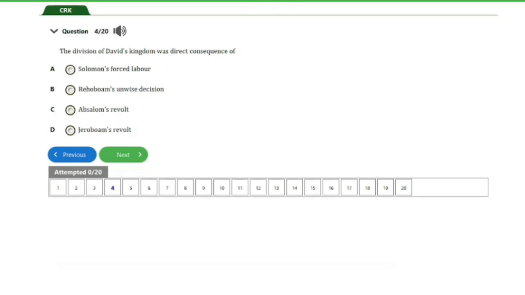So guys, we have question number 4 here. It says, the division of David's kingdom was a direct consequence of A, Solomon's forced labor, B, Rehoboam's unwise decision, C, Absalom's revolt, D, Jeroboam's revolt. So guys, the answer to this question is option B, Rehoboam's unwise decision. And that's it for this question. Let's go ahead and consider the next question, guys.